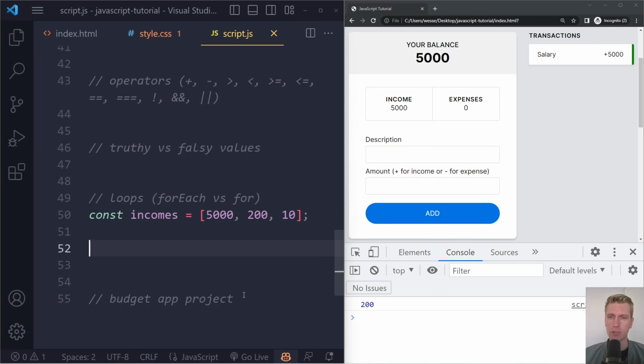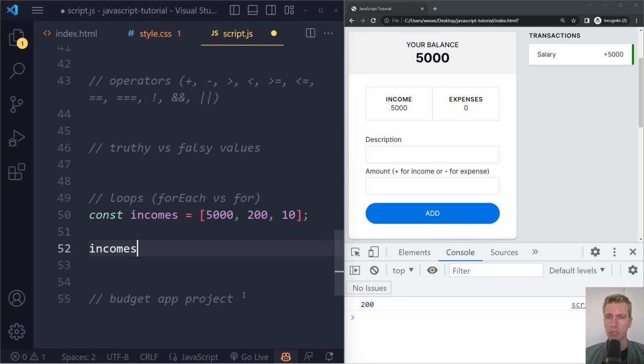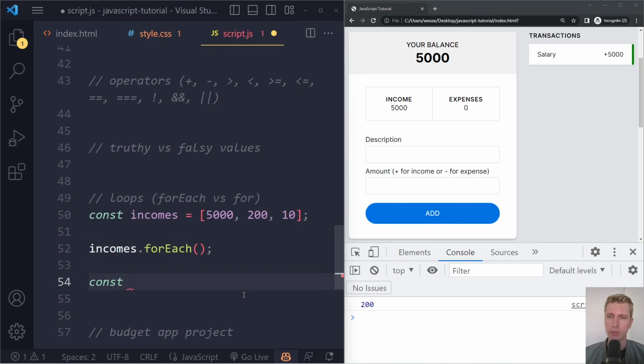And this is actually, I would say, the most common reason for wanting to do a loop. You have an array and you want to do something for each element in the array. So what you can do on an array is say incomes and then forEach, and it's a function, a so-called method. We'll talk more about that in the course. Here we can run some statements for each element. So we could have, very silly perhaps, something like amount, let's keep it simple here.